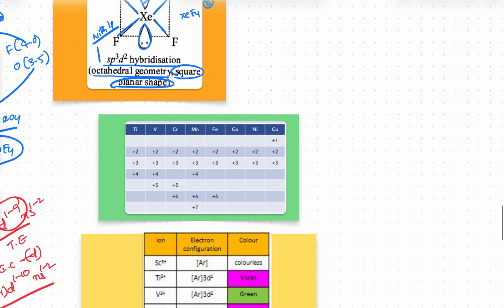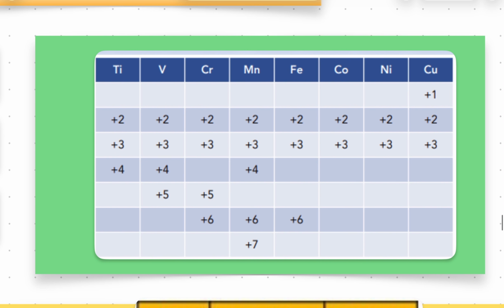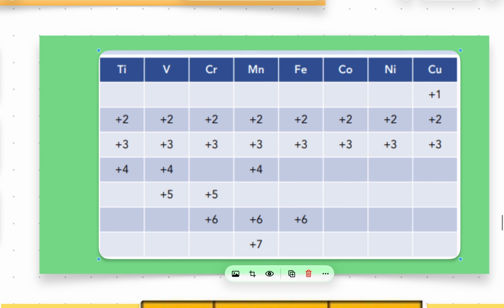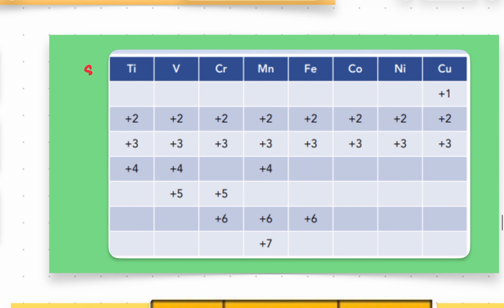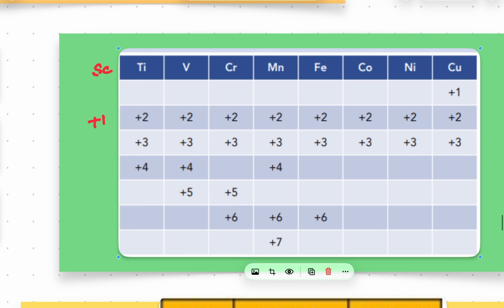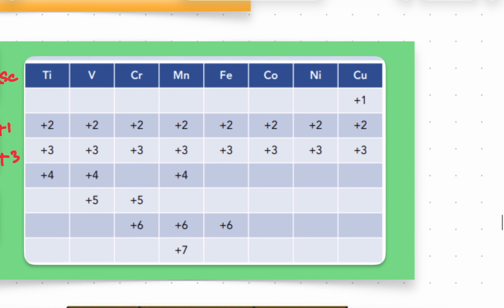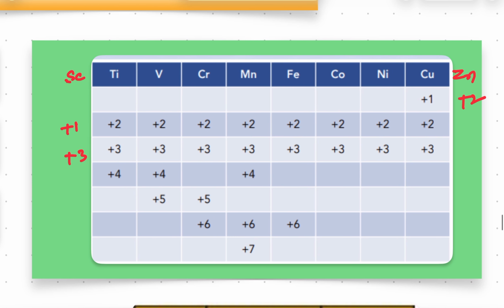You see here, I will go for a small table for you. Scandium, plus one oxidation state and plus three oxidation states. Scandium, titanium, plus three also here. Scandium, titanium, vanadium, chromium, manganese, iron, cobalt, nickel, copper, and zinc. Zinc will have plus two oxidation state. Clear?